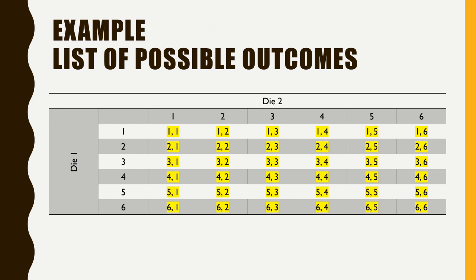So let us see an example of two dice thrown at the same time. If you throw two dice, what are the possible outcomes? Here are all the listed ones in the yellow color, right? The die 1 and the die 2 have 6 faces. The first possibility is 1, 1, meaning the first die is 1 and the second die is also 1. Like that, we have listed all the possible outcomes. This is a complete sample space. So you can see all the possible answers here.